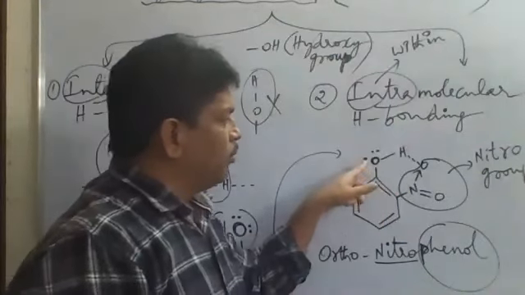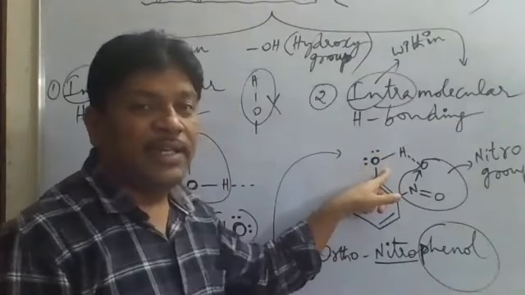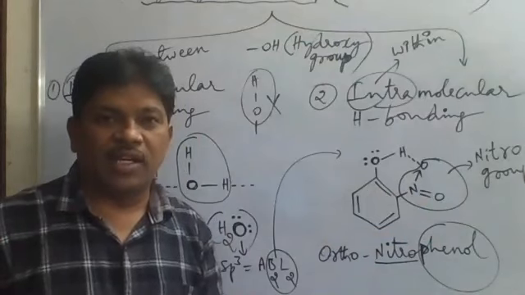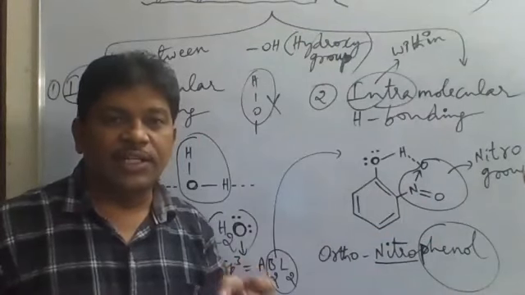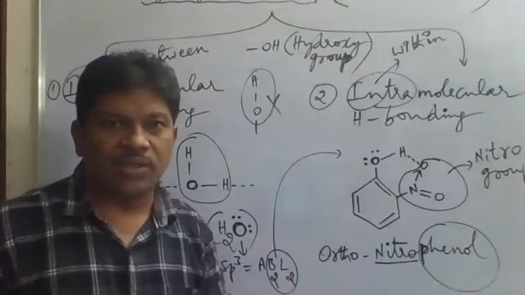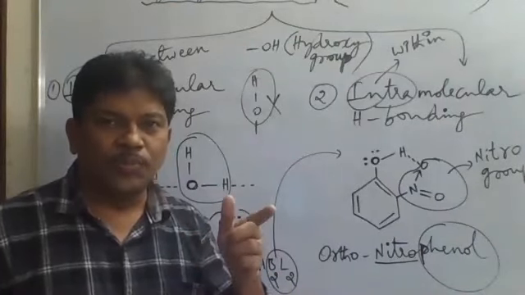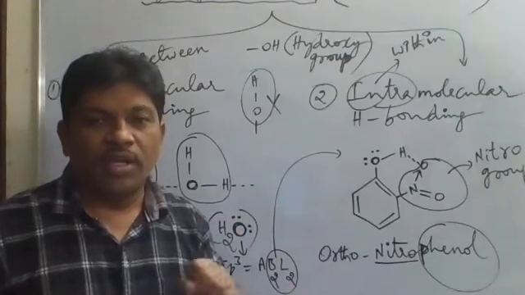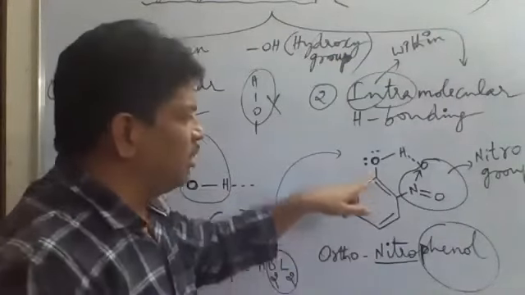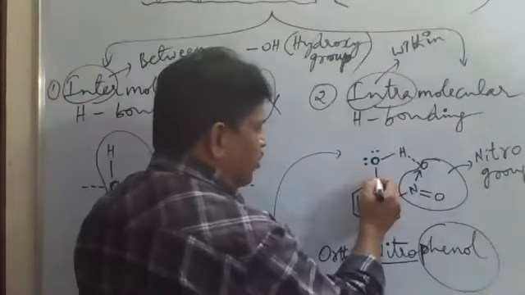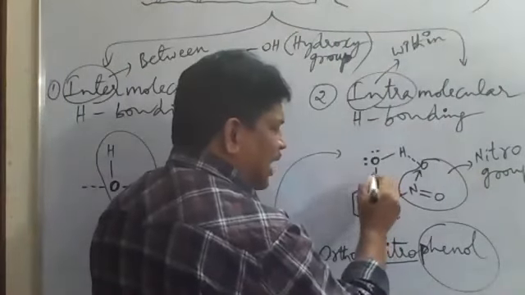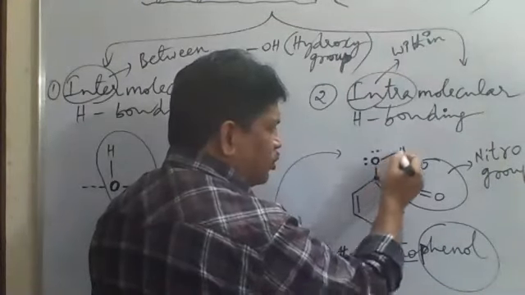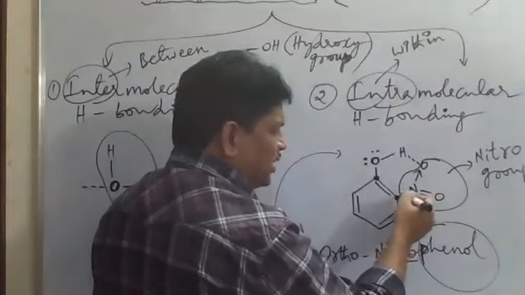Now in this case, the OH group is a more senior group than the NO2 group. There is a seniority table in organic chemistry that we are going to study in future classes. Whenever the senior group is attached to a carbon, this OH group is attached to this carbon in the benzene ring. Benzene formula is C6H6. So to this carbon the OH group is attached, and to this carbon the NO2 group is attached.